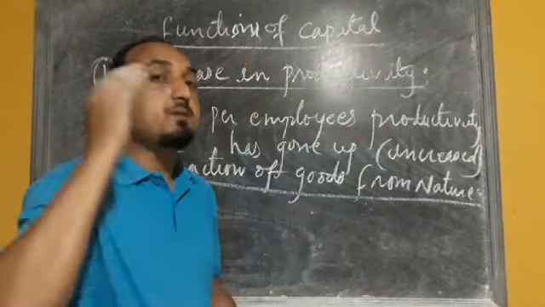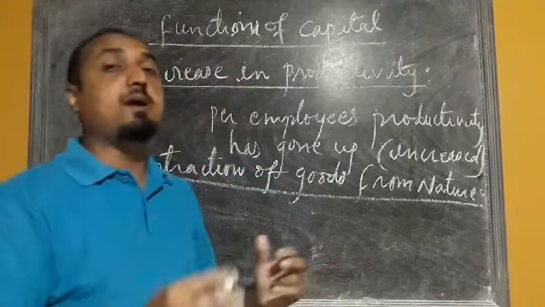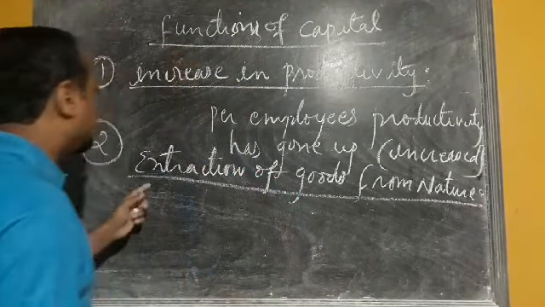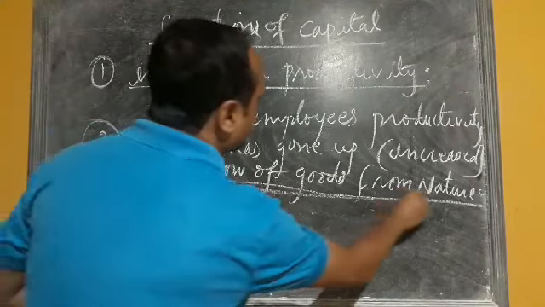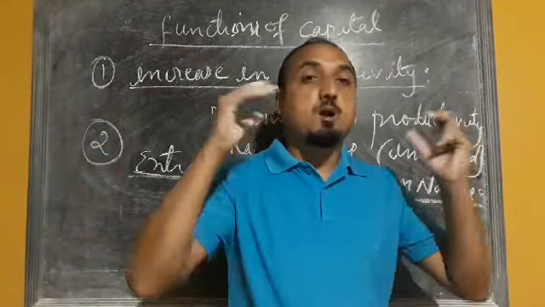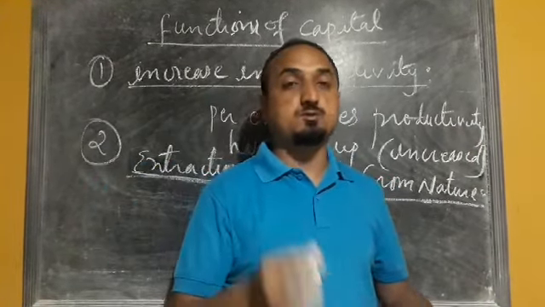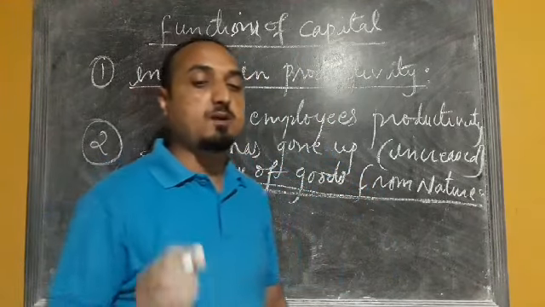So it has become easier due to the use of machinery or capital. So that is the extraction of goods from nature. The process has become more convenient, more easier due to use of machinery or equipment. So this is also one of the important functions of capital.